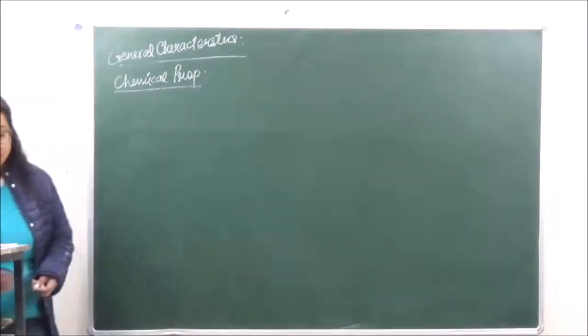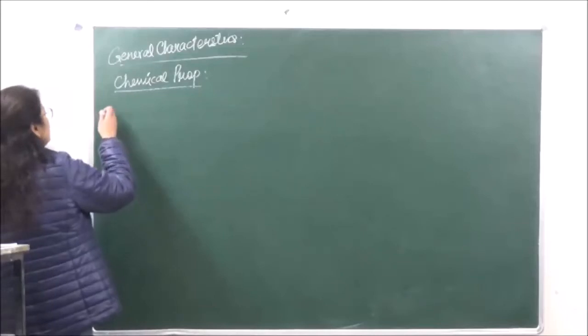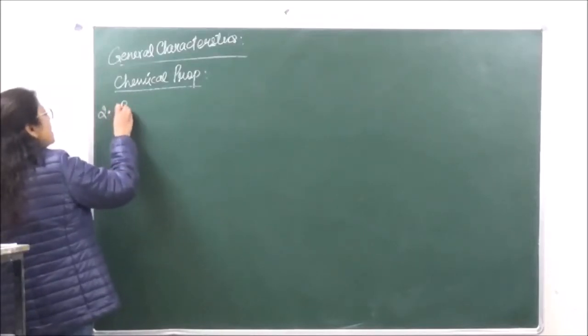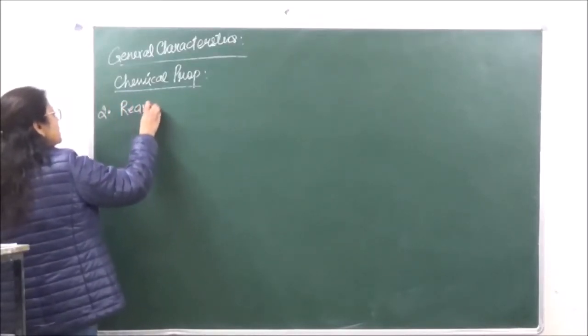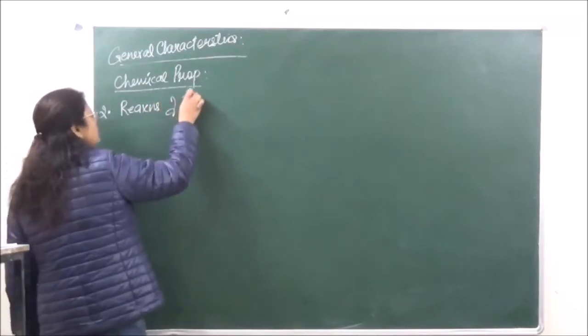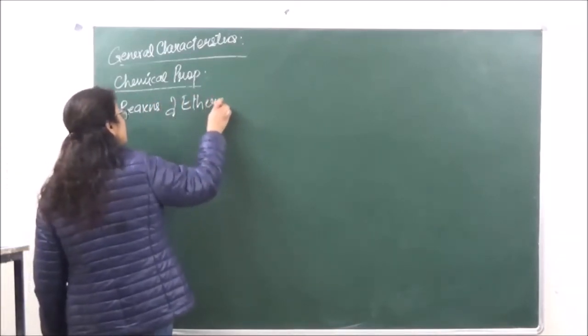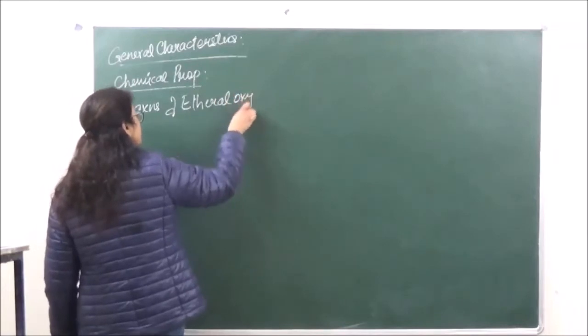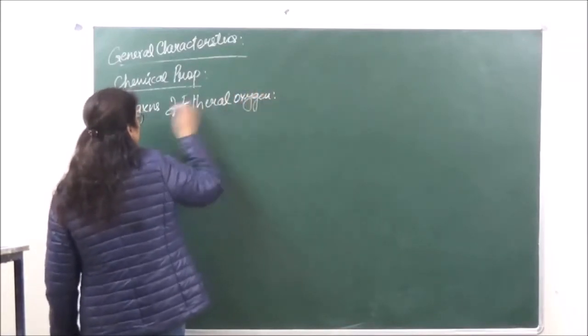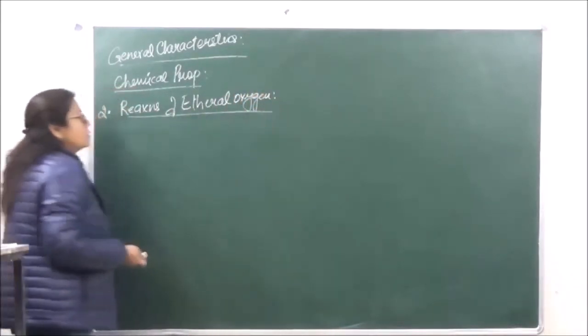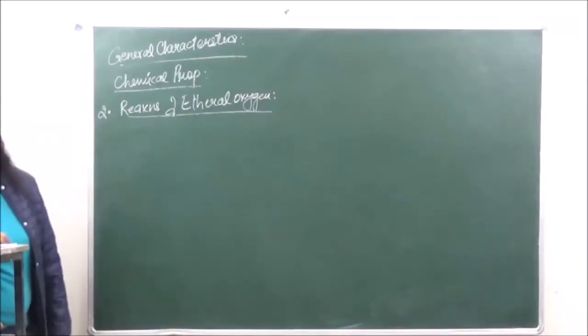The second type of reactions which we are going to do are reactions of ethereal oxygen. Right?